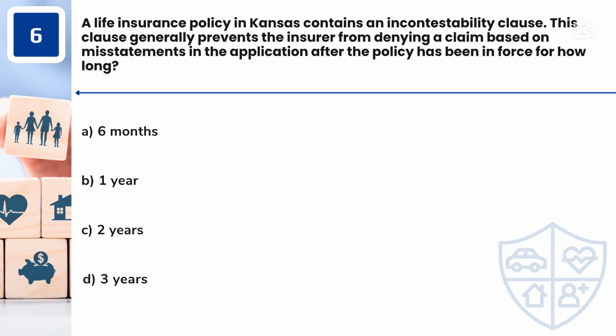Question 6. A life insurance policy in Kansas contains an incontestability clause. This clause generally prevents the insurer from denying a claim based on misstatements in the application after the policy has been in force for how long? A. 6 months. B. 1 year. C. 2 years. D. 3 years.